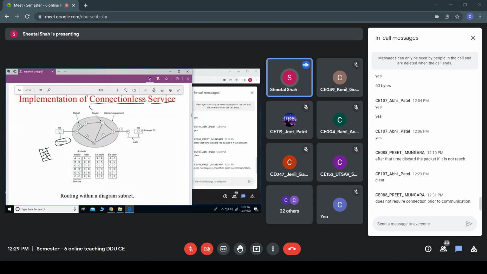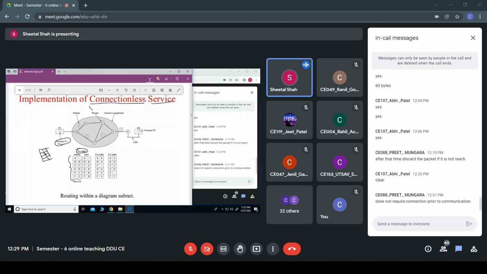To provide the packets towards the destination, it requires a table known as a routing table. So this is A's routing table. This is router A and its routing table, and these are the routers in its subnet: A, B, C, D, E, F.